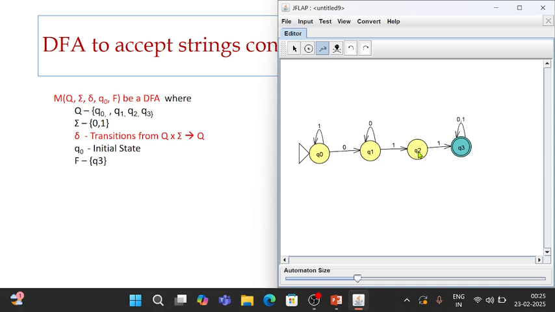Therefore, on reading a 0, if it goes to the previous state, then there is a possibility of 011. Therefore, let's make the transition from Q2 to Q1 as 0. So in this case, when a 0 comes, it goes to Q1 and then again it reads 1, 1 to reach the final state. That is how 011 substring is read before reaching the final state.